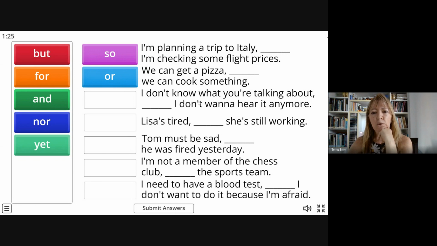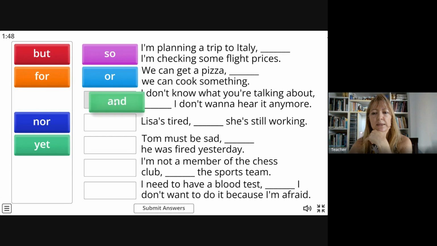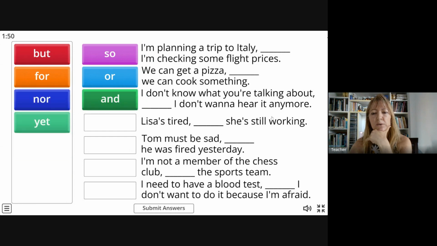Next one. I don't know what you're talking about. I don't want to hear it anymore. What do you think? I don't know what you're talking about. Besides that, right? I don't want to hear it anymore. I would choose this one: and I don't want to hear it anymore.